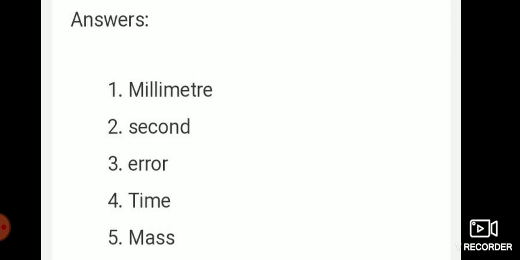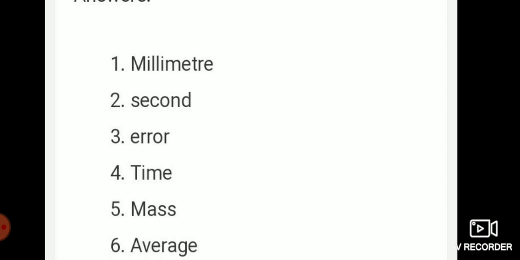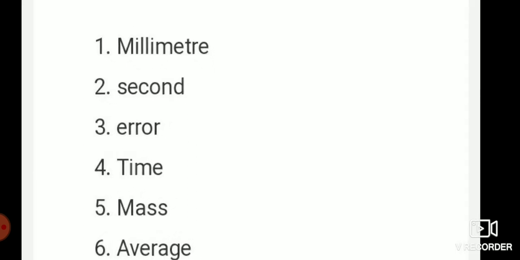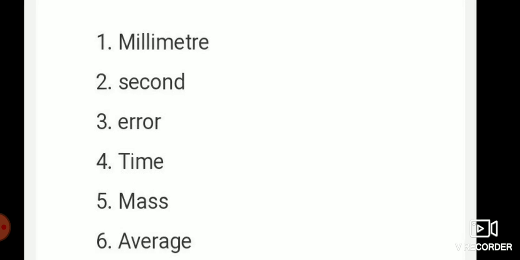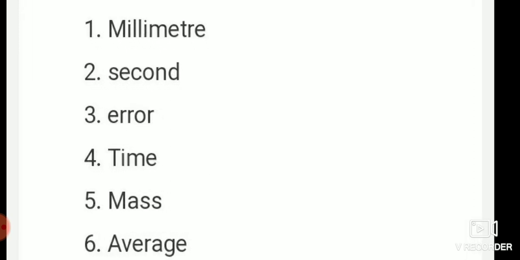Find the answer for the following questions within the grid. Okay, in the first question, 10 power minus 3 is 1 millimeter. Write this. Look at the screen and write: millimeter. Next, SI unit of time is second.